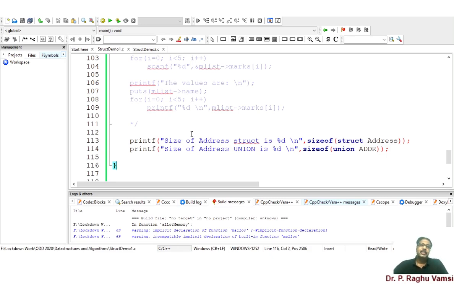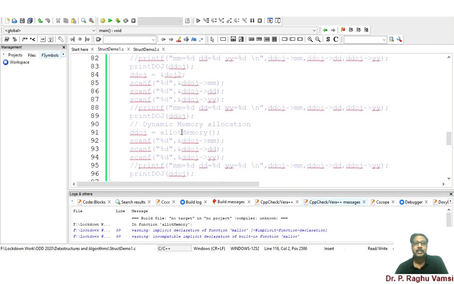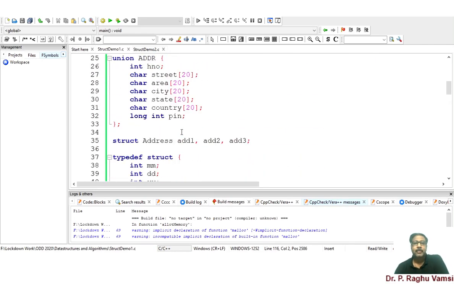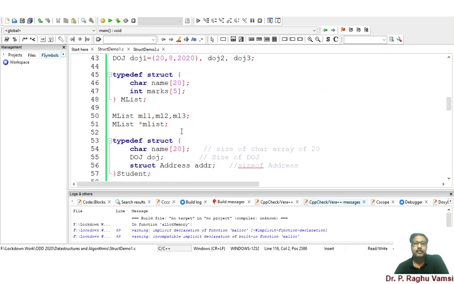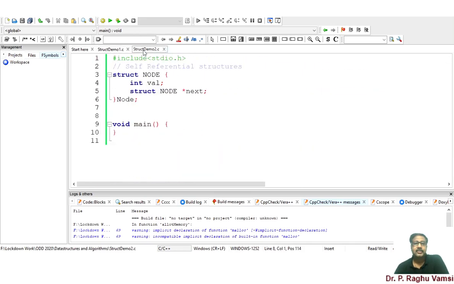These are the basic things that everyone should know before moving on to the complex data types that we will discuss in this course. Among all these things, the very important ones are dynamic memory allocation and the self-referential structure.